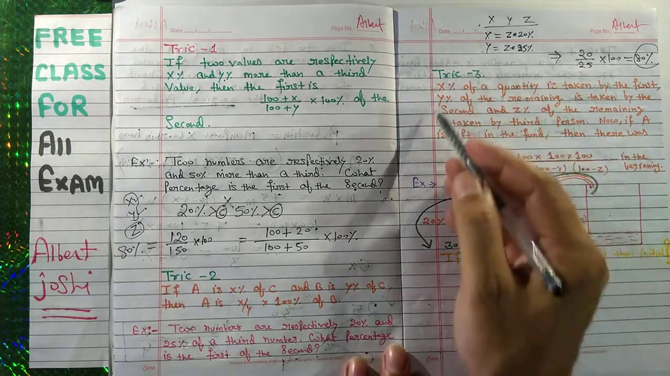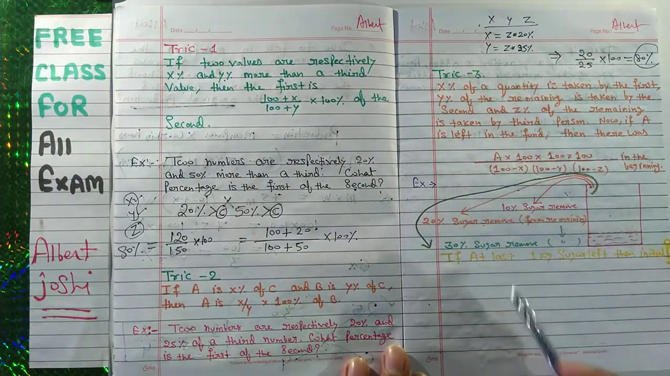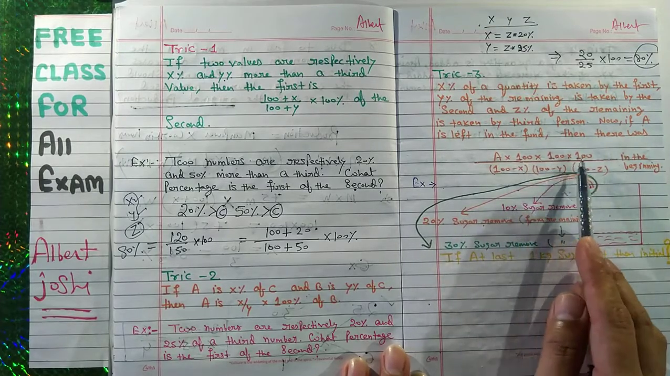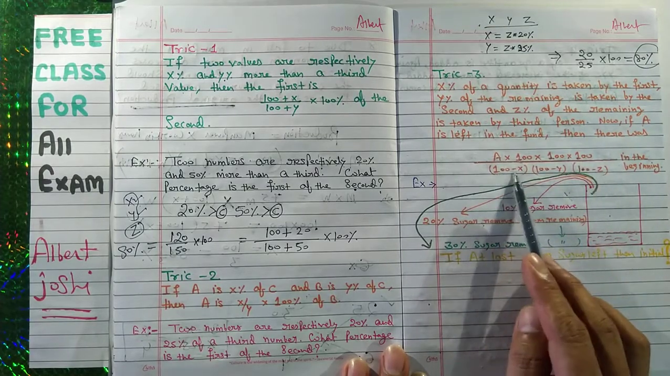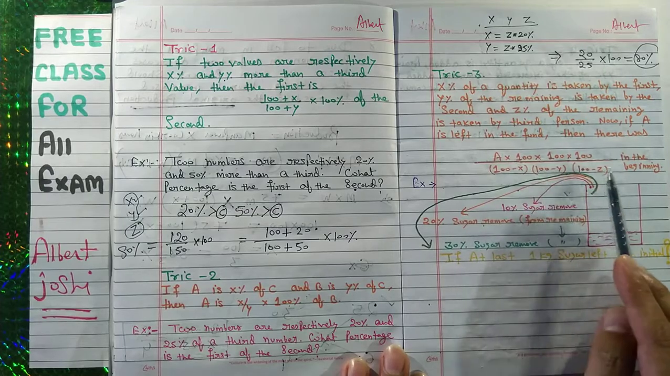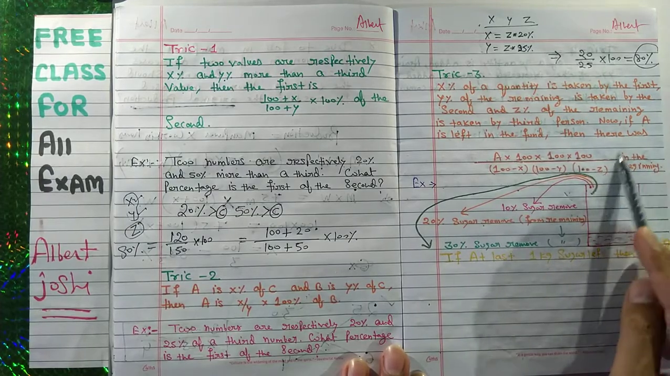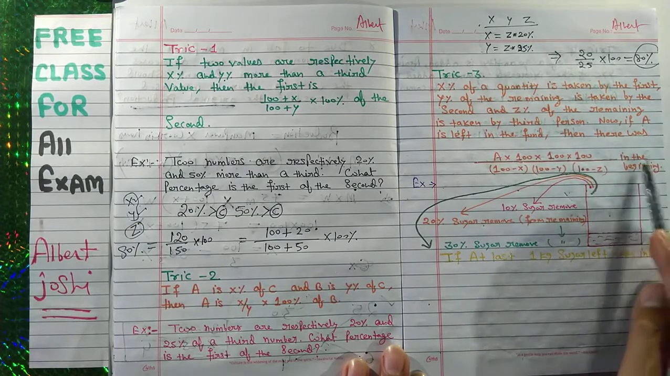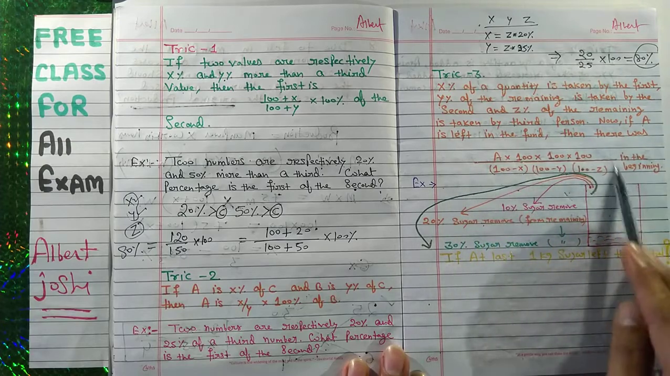So we will give you this trick. You have to remember A into 100 into 100 into 100 upon (100 minus x) into (100 minus y) into (100 minus z). That is the sugar at the beginning.